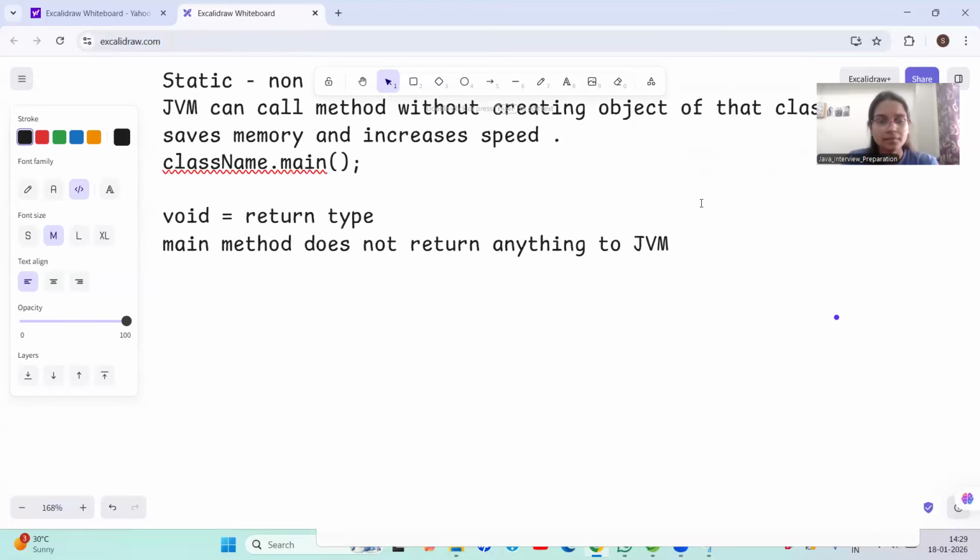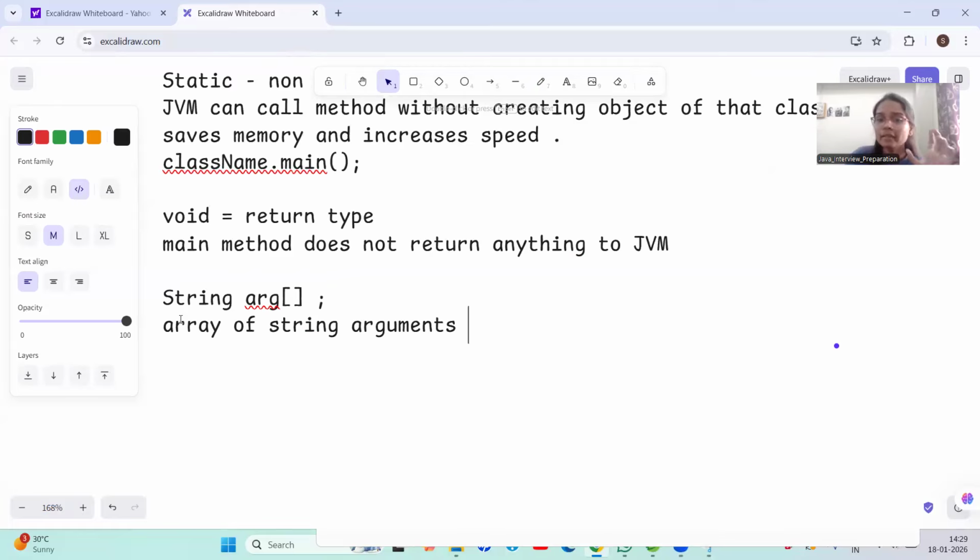After that, we have written String args. What is meant by String args? Let's understand. First of all, it is an array of string arguments. This is one array, and the data type of that array is String. It is an array of string arguments, and this is used to take input from the command line.